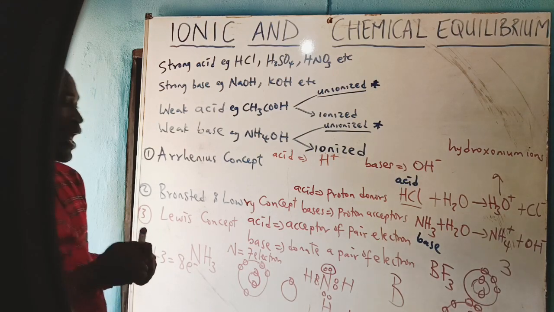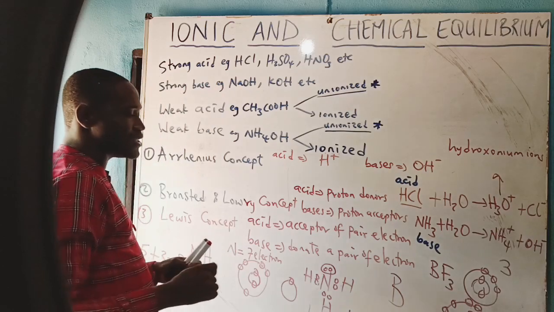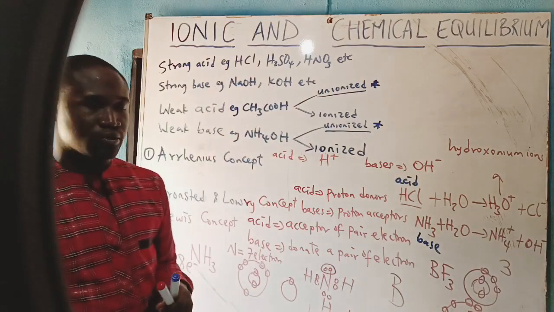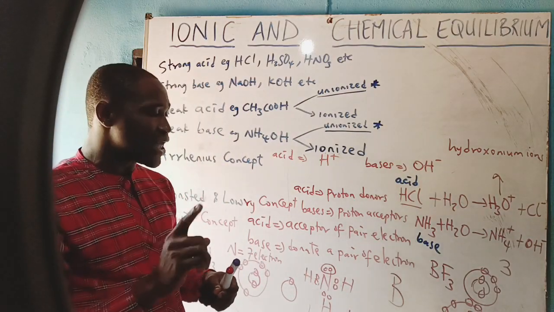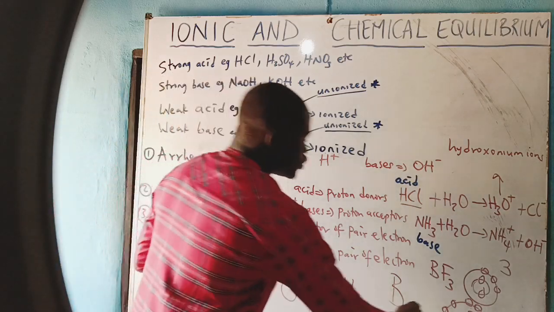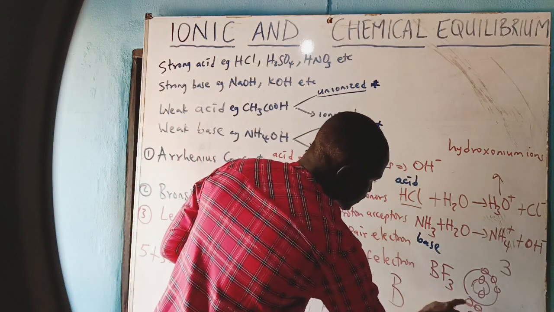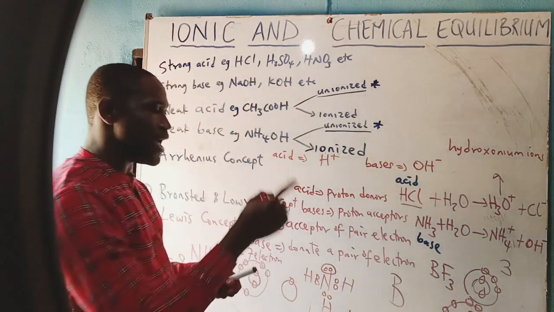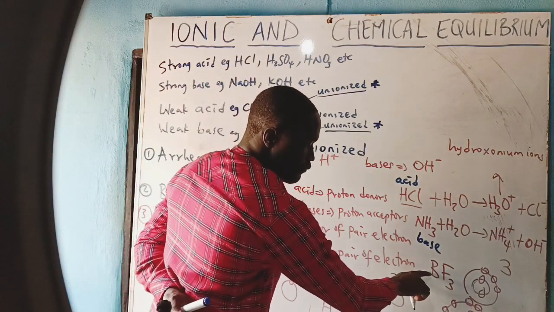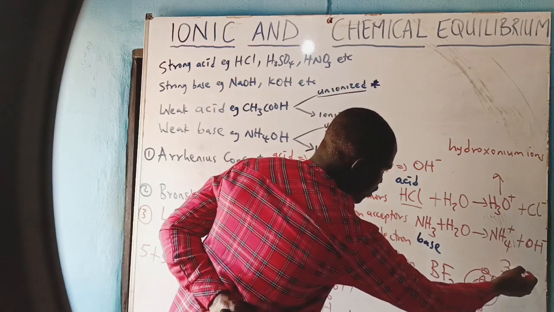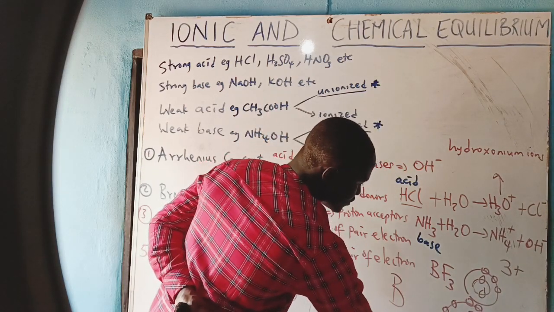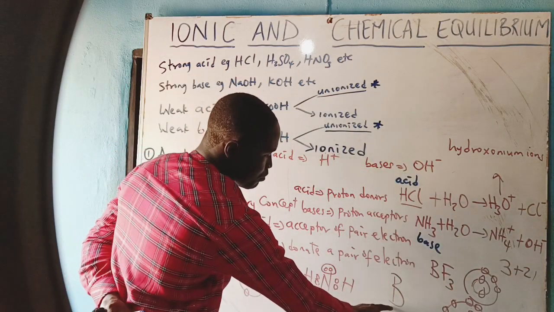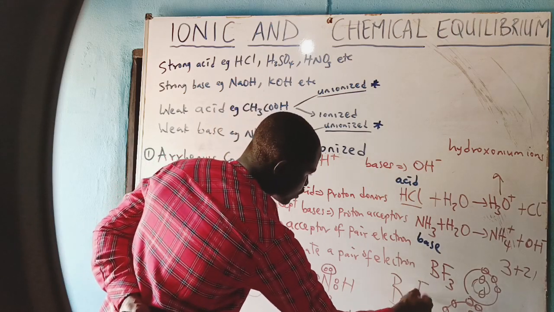Now, the implication of this is that fluorine needed 1 electron to attain octet structure. So, total outermost shell of fluorine is 7. 7 times 3. We are dealing with the outermost shell, we are not using the full electrons. So, boron has 3 at the outermost, plus fluorine has 7 at the outermost. 7 times 3, 21. That will be giving you 24. Right? Boron, surround it with fluorine.